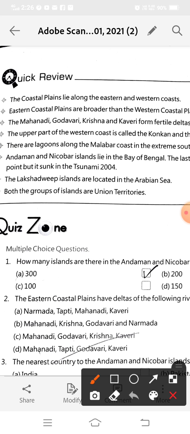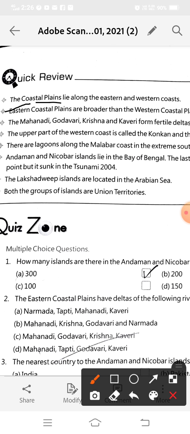So you learnt about the coastal plains. What is a coastal plain? Coastal plains are flat surfaces of land after the sea or oceans. Where are the coastal plains? Coastal plains lie along the eastern and western coasts.